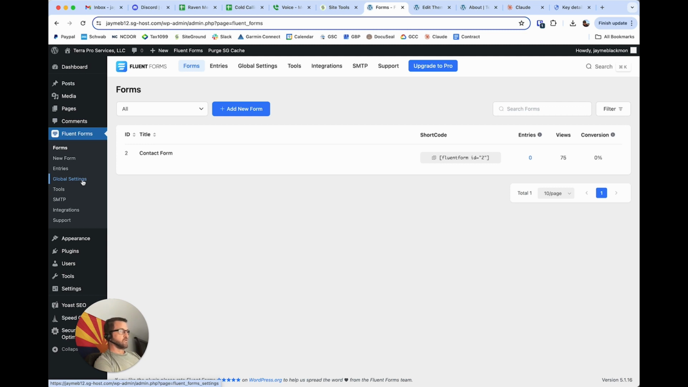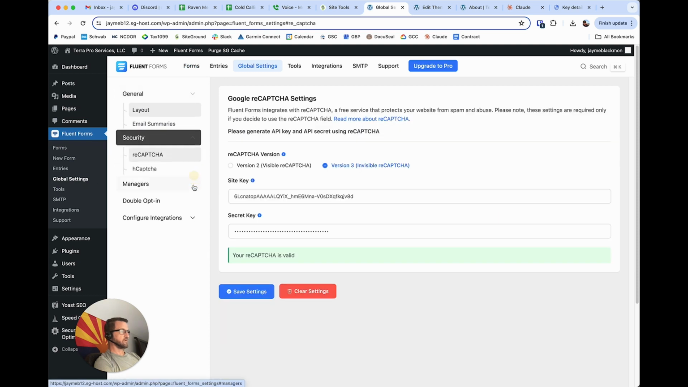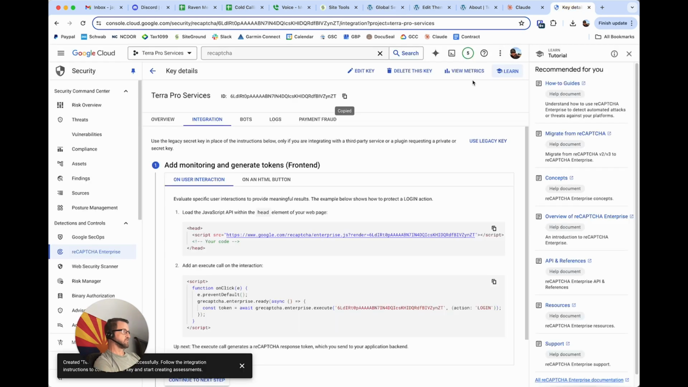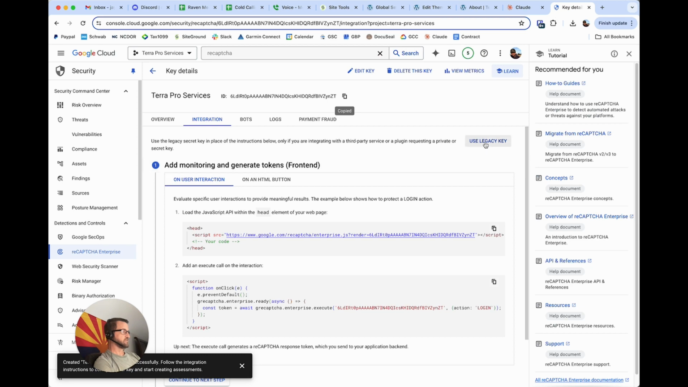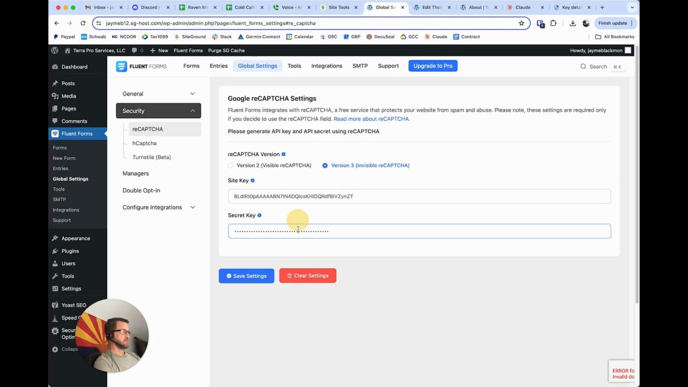Okay, so we're going to go in here to global settings, and then we're going to go to security and then Recaptcha. Okay, so we paste that key right here that we just copied. I'm going to do it again just so you can see, and then we're going to go back here and paste it in. And then we have a secret key, which is under this option here, use legacy key, and then you click copy there, and then paste it here.